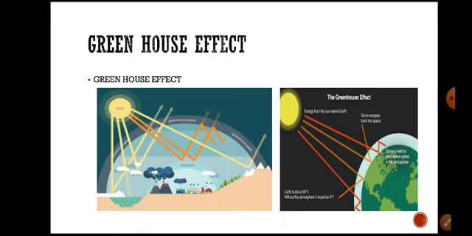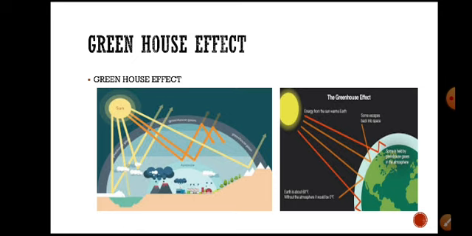The radiation has to be reflected out, but it is coming back in. The greenhouse radiation is majorly methane, water vapor, carbon dioxide and chlorofluorocarbons. These gases are called greenhouse gases. Due to these gases, the effect is produced, and that is called the greenhouse effect.